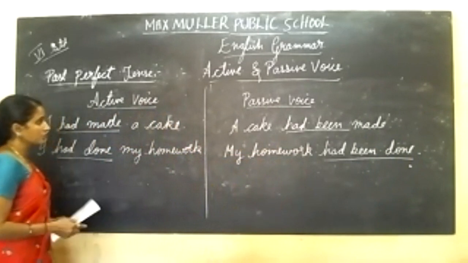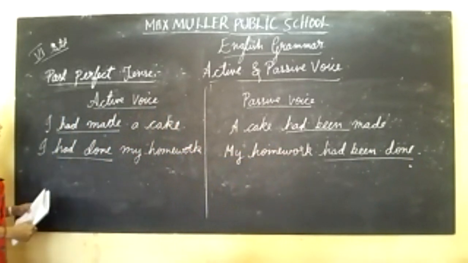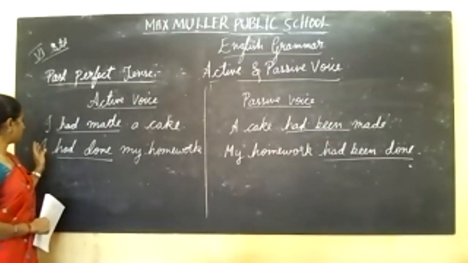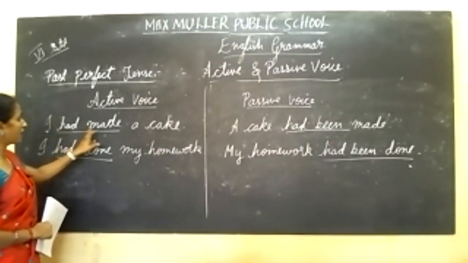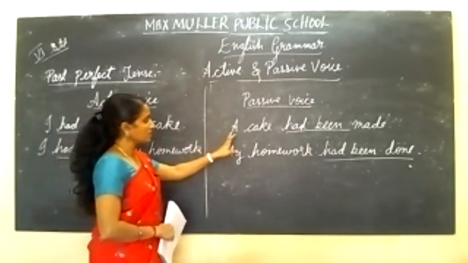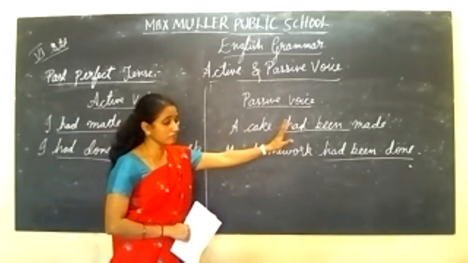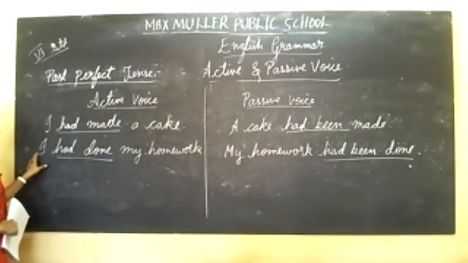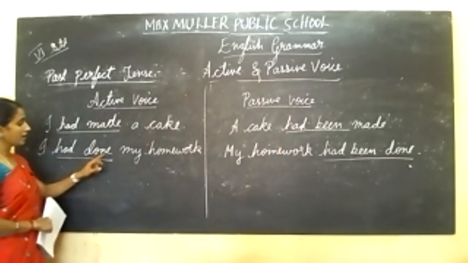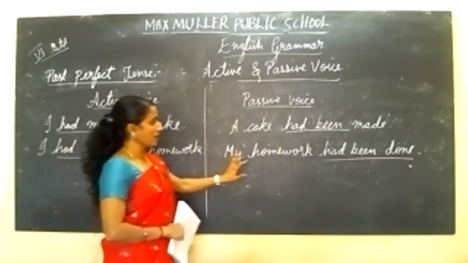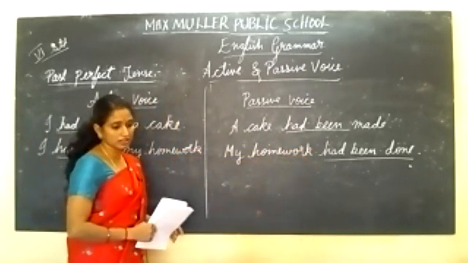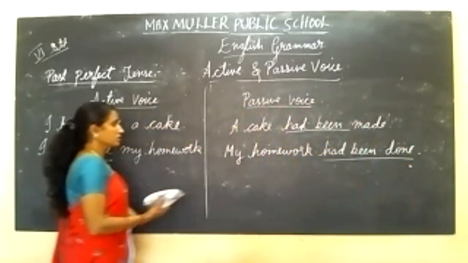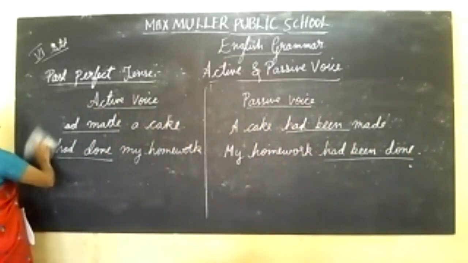Understood? The difference between active and passive voice? This is past perfect tense. In active voice, I had made a cake. In the passive voice, a cake had been made. One more example I've given: I had done my homework. My homework had been done. Hope you have understood it. I'll move to the next one.